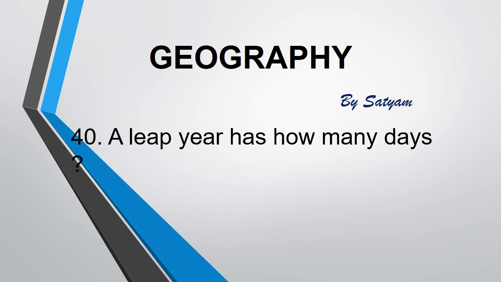The next question is, a leap year has how many days? The answer is 366 days. 6 hours saved every year are added to make one day over a span of 4 years. This surplus day is added to the month of February. Thus, every fourth year there is a leap year.